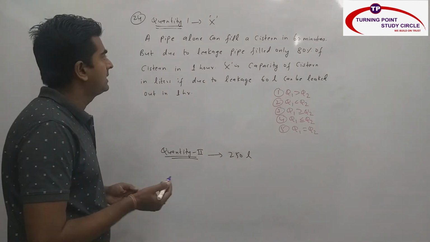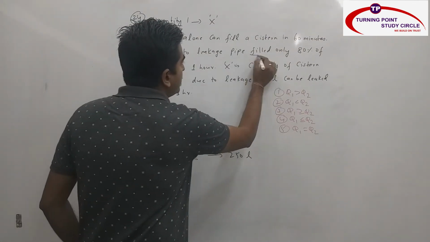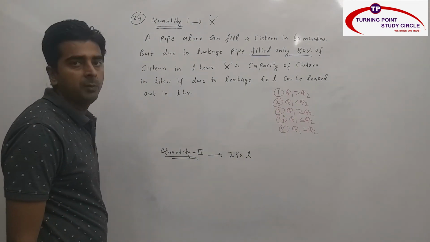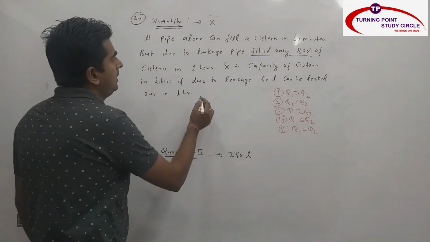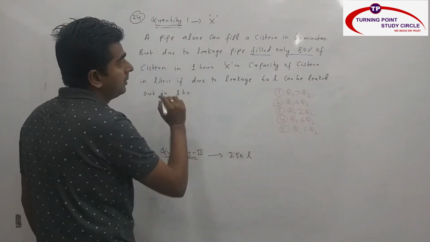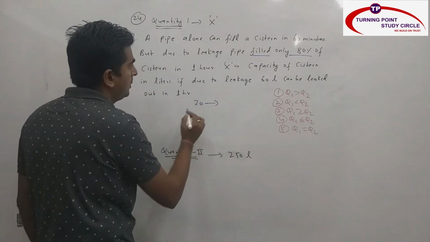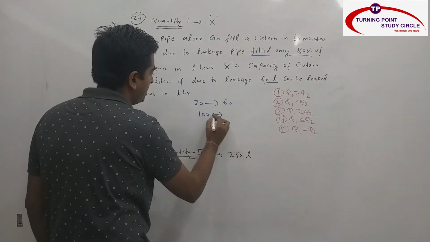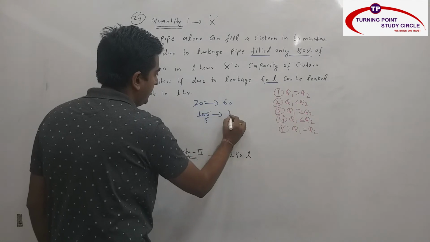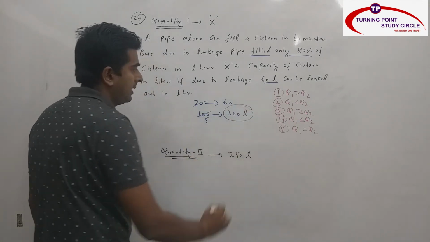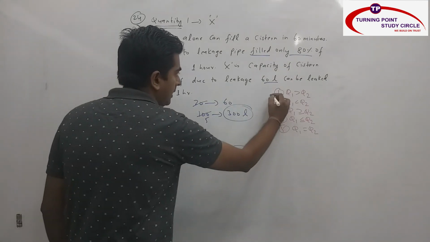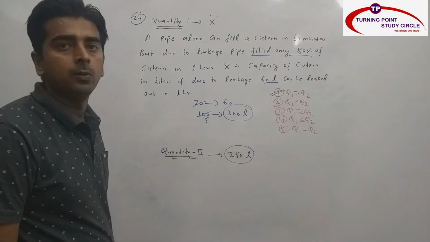So which is the key point here? Due to leakage, the pipe filled only 80% of the cistern. That means the empty part is nothing but how much? 20%. Right? 20%. So the 20 part is how much they have given you? Leakage is 60. So the 100 part, the total capacity, is how much? 300. So my answer is nothing but 300, and this is nothing but 250. So what is my answer? Quantity 1 is greater than quantity 2.